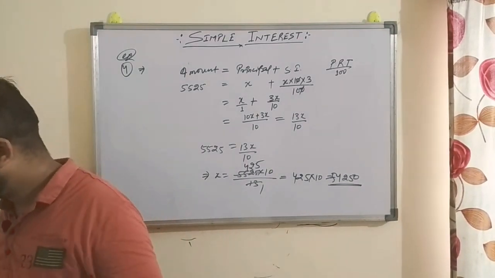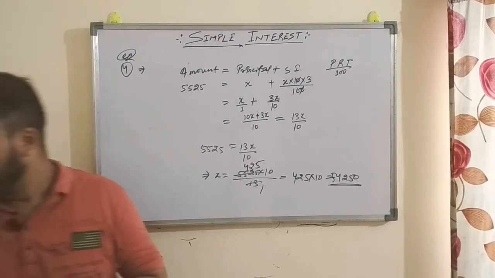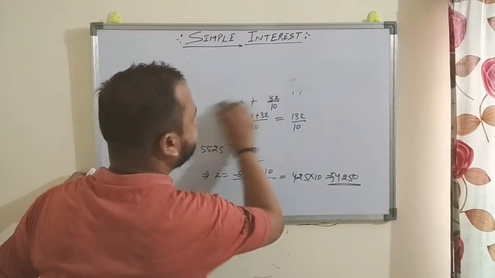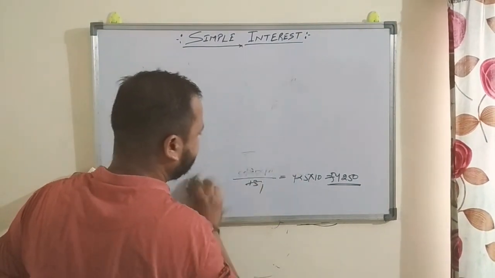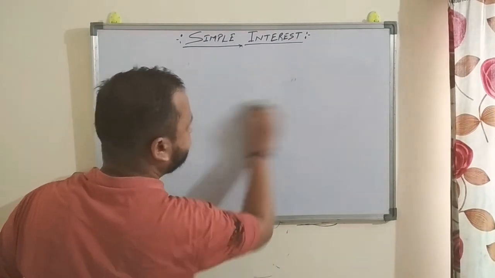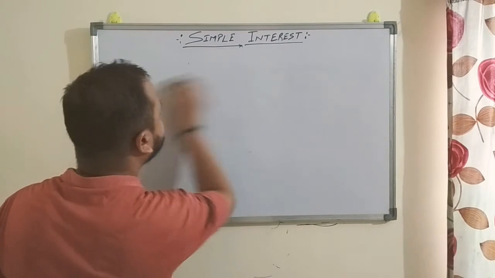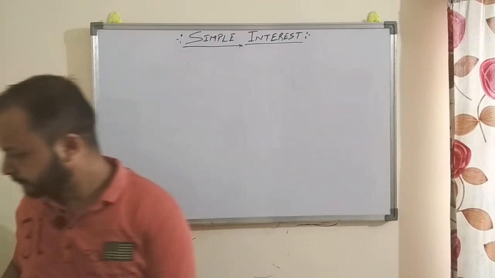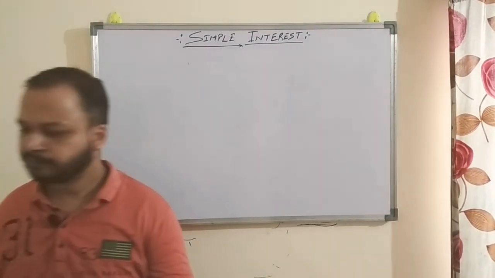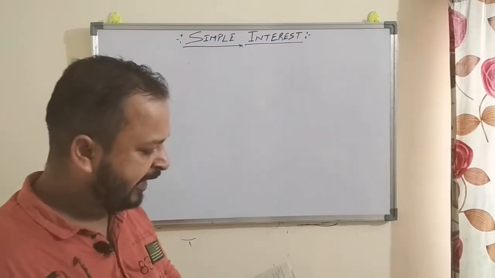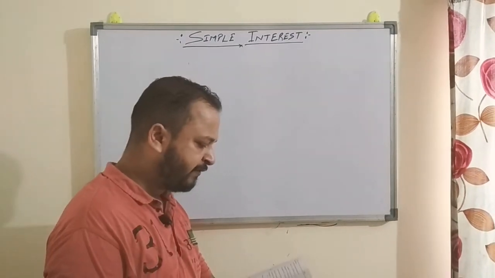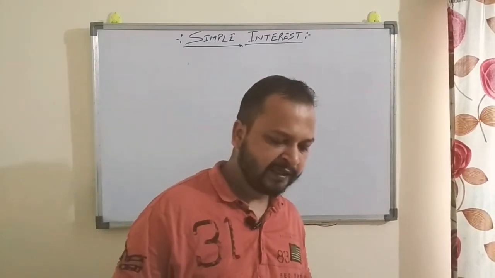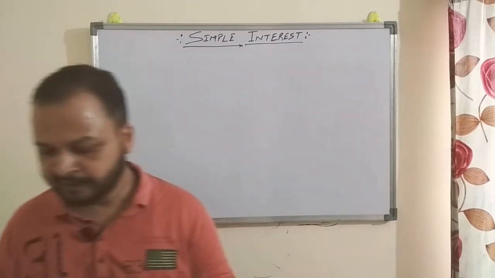Now come to example number 5. Here we have to find out the rate. At what rate percent per annum will 4500 rupees amount to 5715 in 3 years, right?